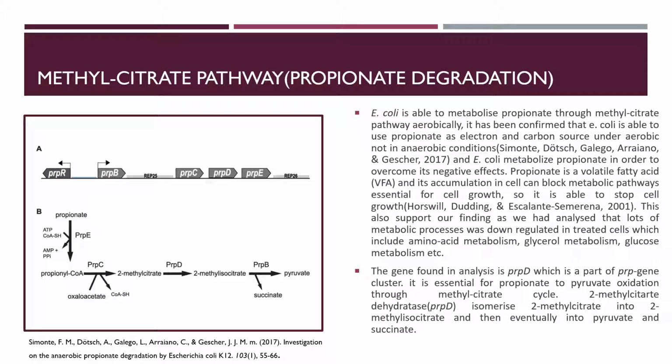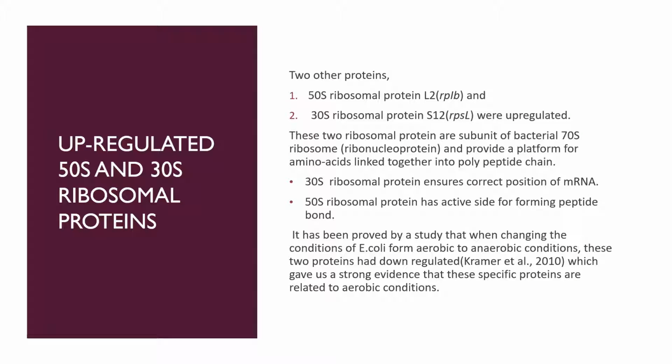The gene we found in our analysis is prpD, which is part of the prp gene cluster, and it is essential for propionate to pyruvate oxidation through the methylcitrate cycle. The two other upregulated proteins are the 50S and 30S ribosomal proteins, which are involved in translation. These two proteins are subunits of the bacterial 70S ribosome and provide a platform for amino acids to be linked together into a polypeptide chain. The 30S ribosomal protein ensures correct positioning of mRNA, and the 50S ribosomal protein has the active site for forming the peptide bond.